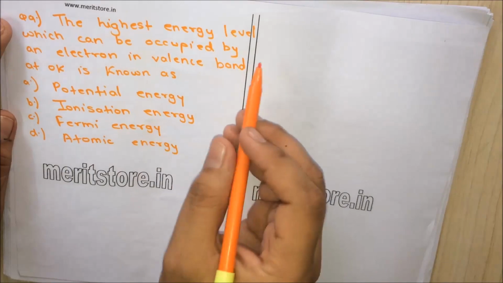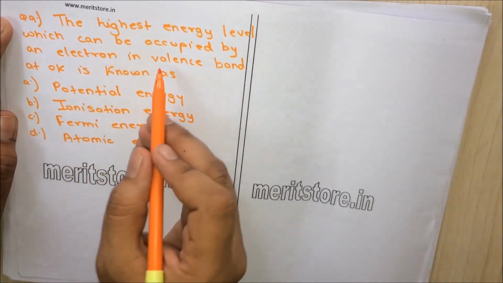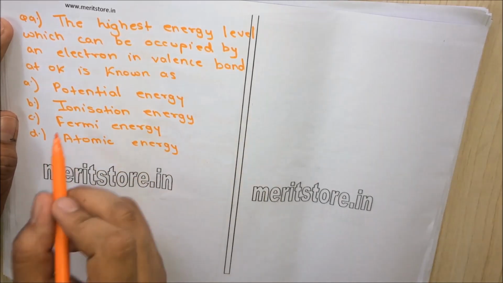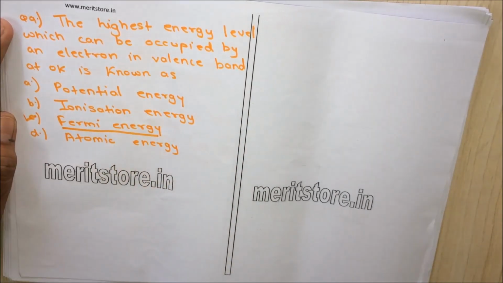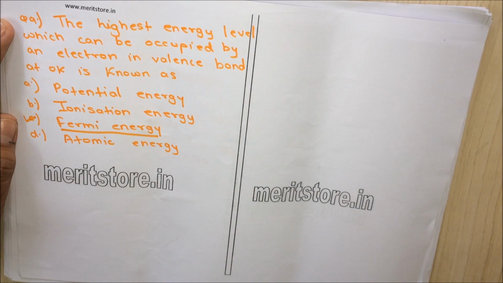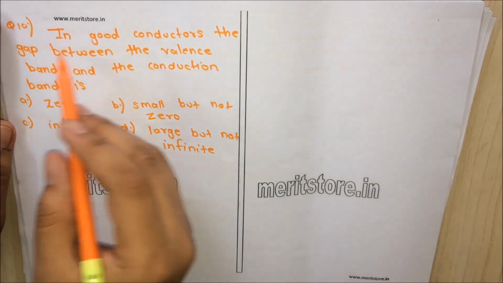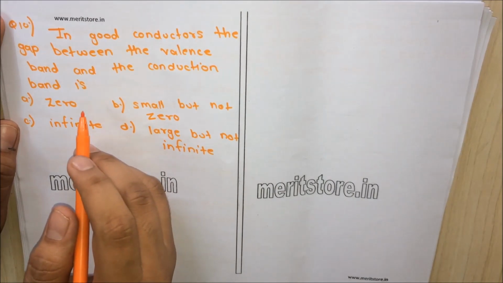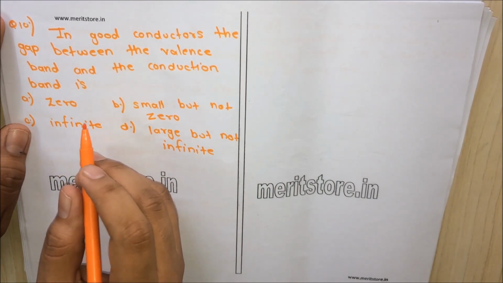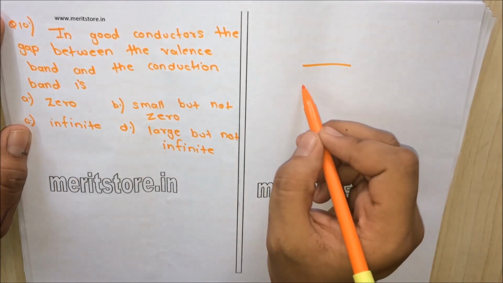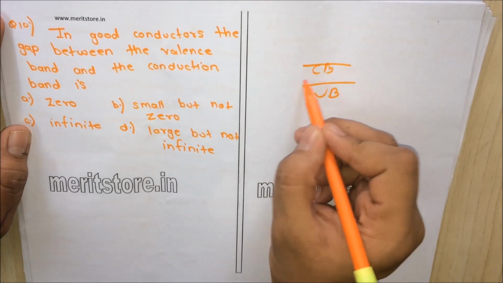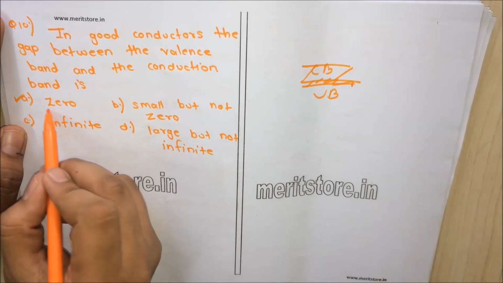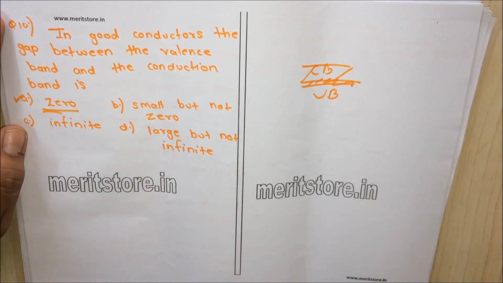Question 9. The highest energy level which can be occupied by an electron in the valence band at 0 Kelvin is known as the Fermi energy. So option C, Fermi energy, is the correct answer. Question 10. In good conductors, the gap between valence band and conduction band is. So we know that in a good conductor, the valence band and conduction band overlap with each other and there is no gap between them. So option A, 0, is the correct answer.